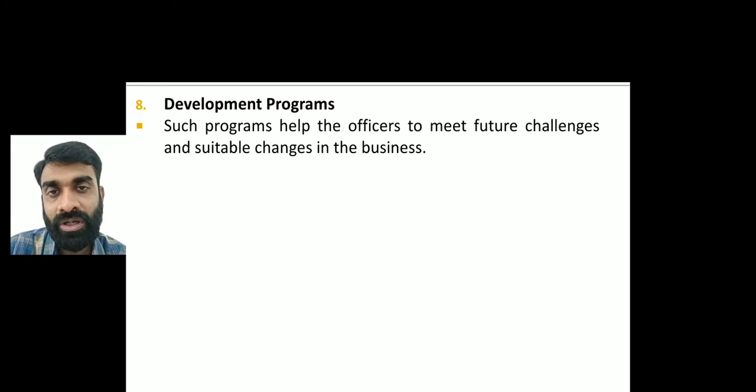See, development programs, what purpose are they there for? To meet the future changes that are happening in the business environment, right? So these developmental programs will help the managers to cope with the changes that are going to occur in the future. Okay, right? Clear? So these are the importance of development.